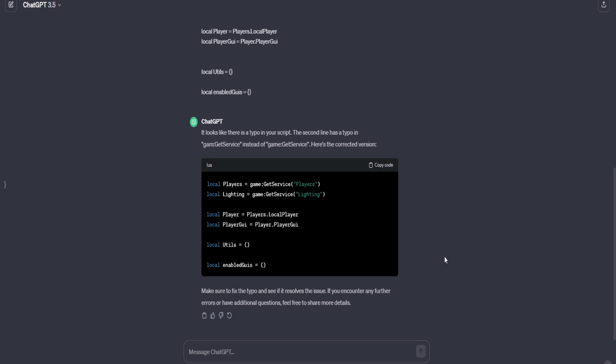Now you might be thinking, well, Monster, that was a really simple issue. Obviously the AI could handle something like that, but please do not be in that mindset. I cannot describe to you how, even as somebody who does have a good understanding of programming and creating and developing Roblox games, I use AI and ChatGPT literally all the time. I would say that it might be a developer's most helpful tool.